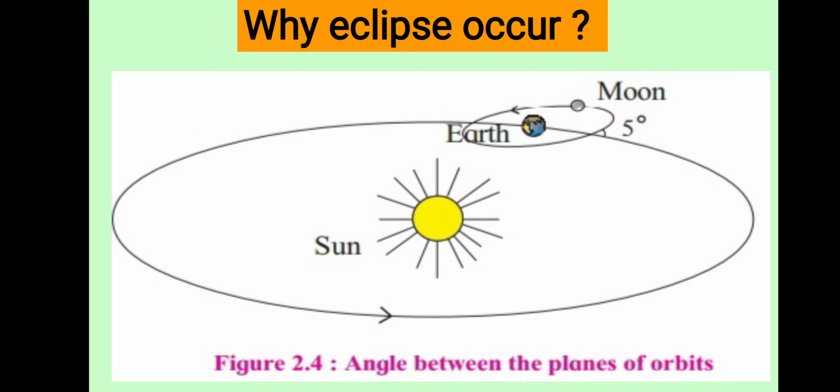Okay. True and false questions occur many times. On every full moon day and new moon day eclipses occur. It is a false statement. On every full moon day and new moon day eclipses do not occur. When the earth, moon and sun come in one straight line and in one plane, on that day only, on that new moon day or full moon day, eclipses occur. Understood this?